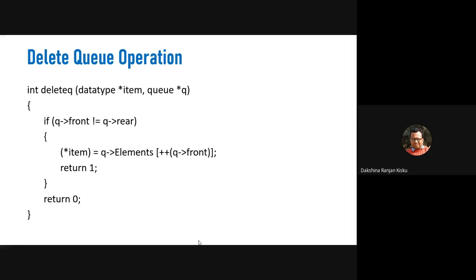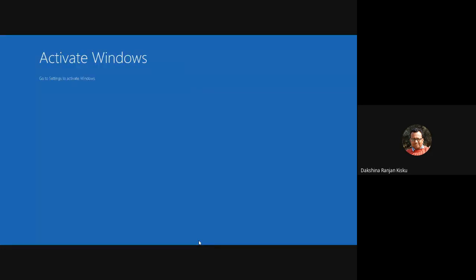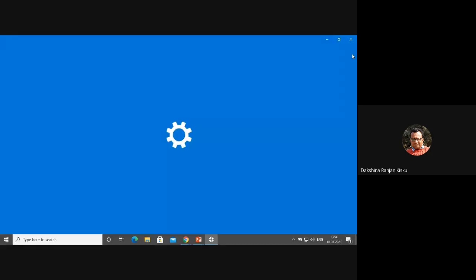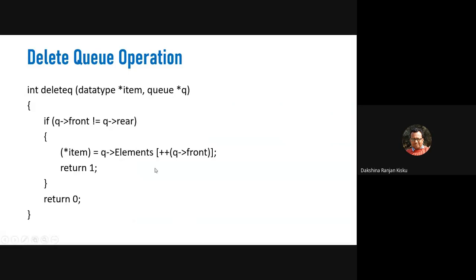So this single statement represents two different programming situations, where we first increase the front variable by 1, and then get the element which is to be deleted from the queue.